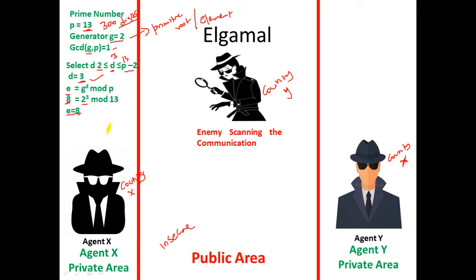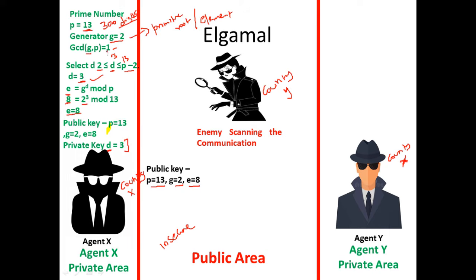So he computed E and he is publishing this public key. What is this public key? 13, the generator 2, and the computed value E, that is the public key. Whereas the private key is D. Whatever D value is selected from 2 to P minus 2, that is the private key. I hope you are clear with these very simple steps.